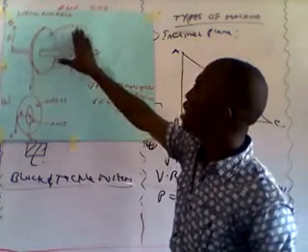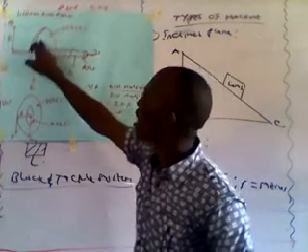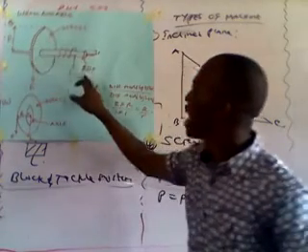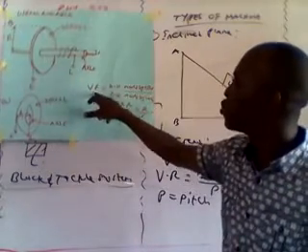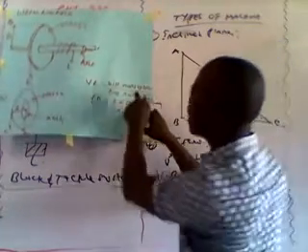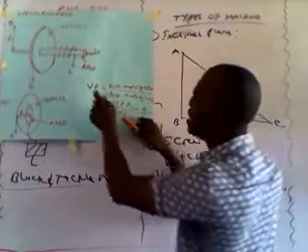So for any typical wheel and axle, the wheel has a larger radius and the axle a smaller radius, so that its velocity ratio, which is distance moved by the effort over distance moved by the load, now gives the distance moved by the effort to be what?